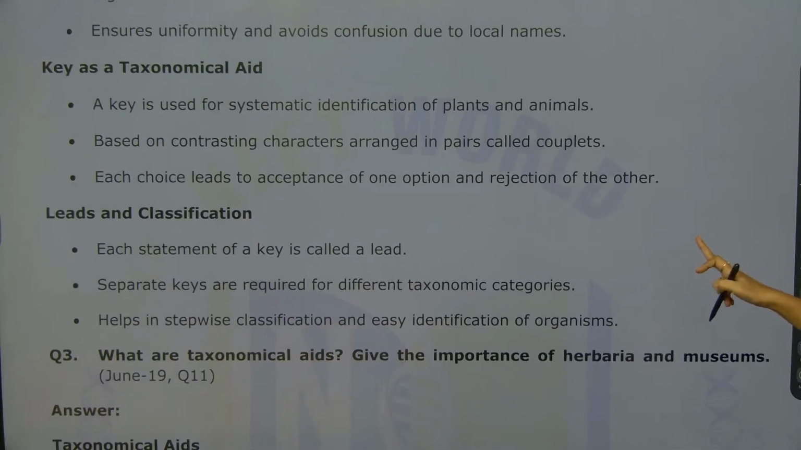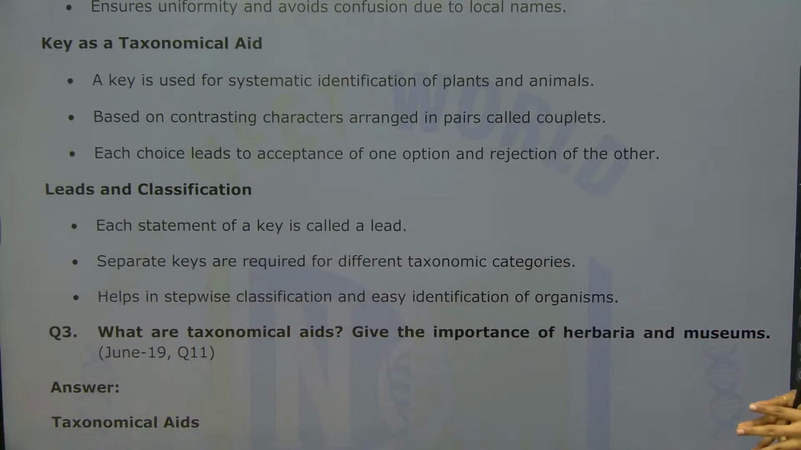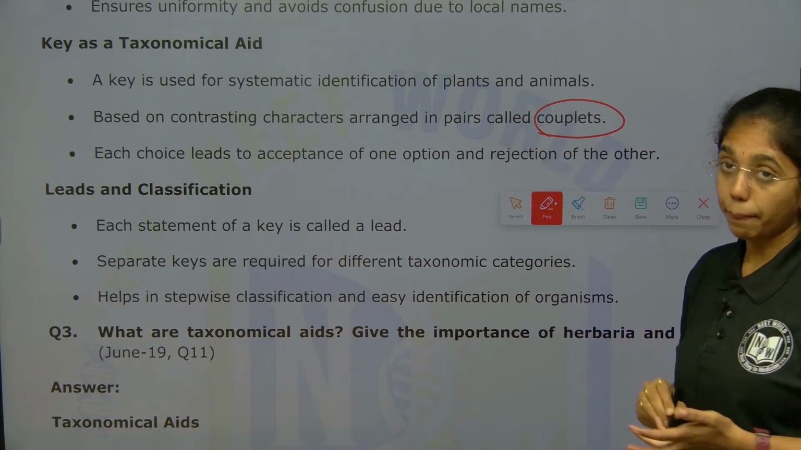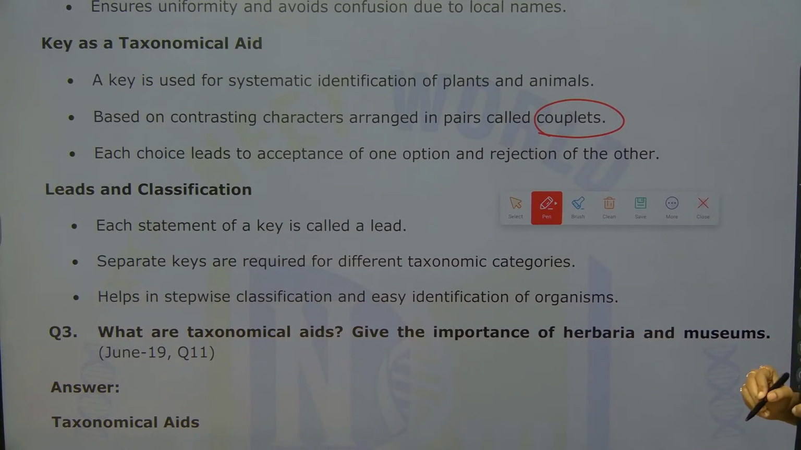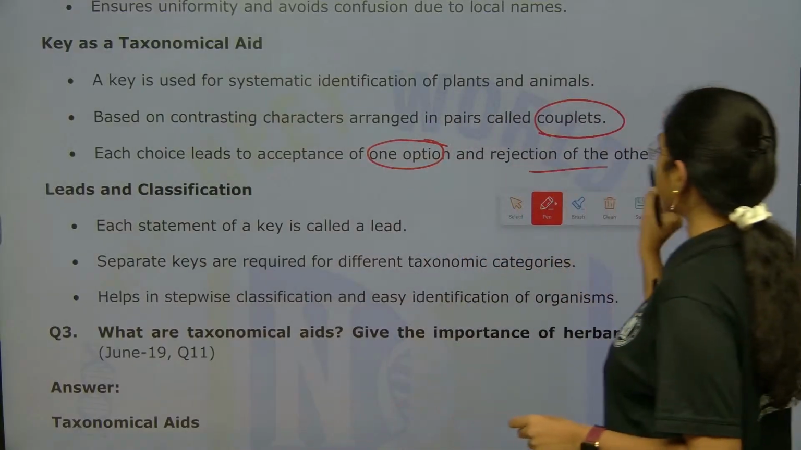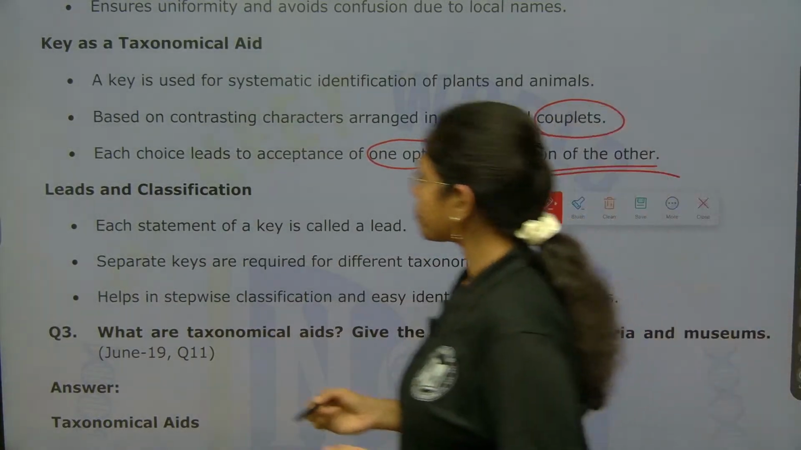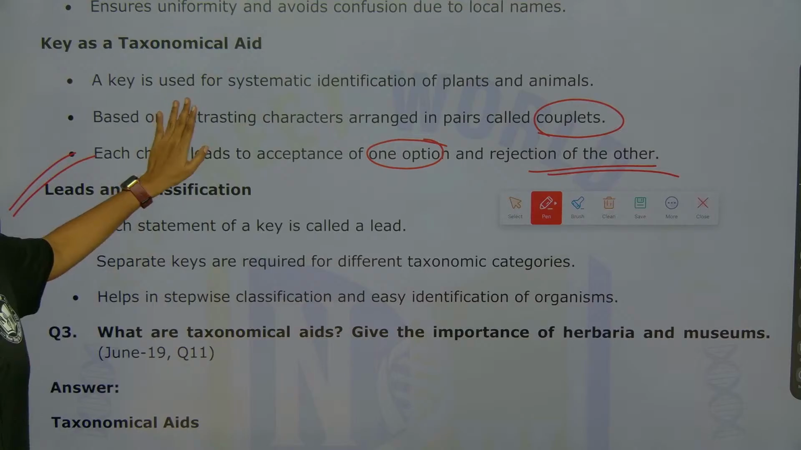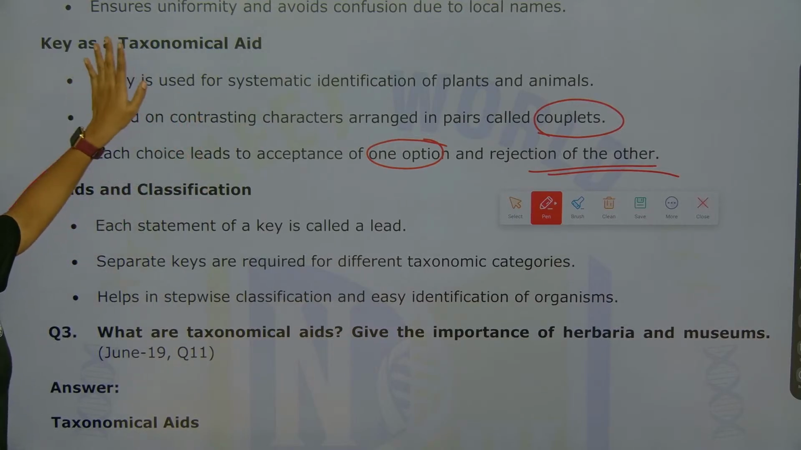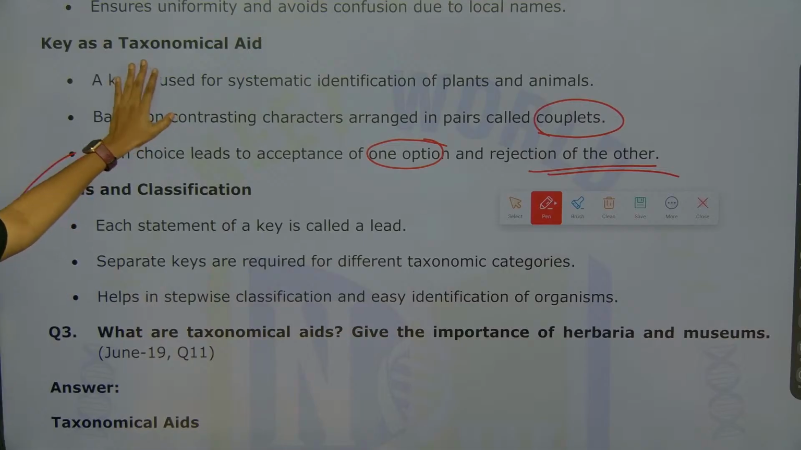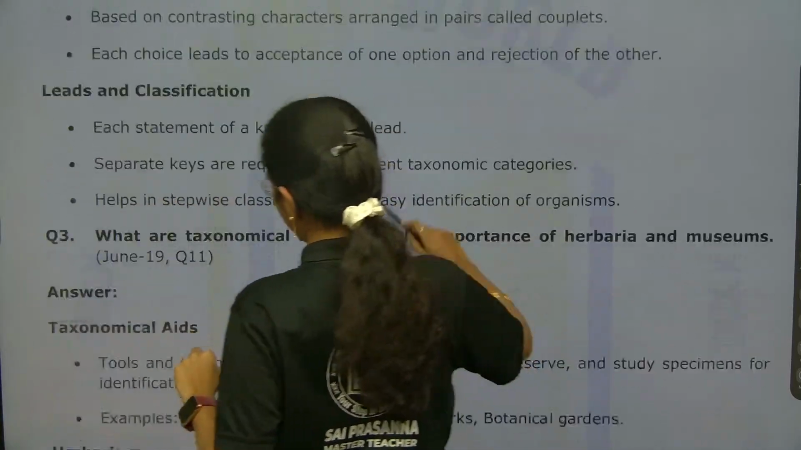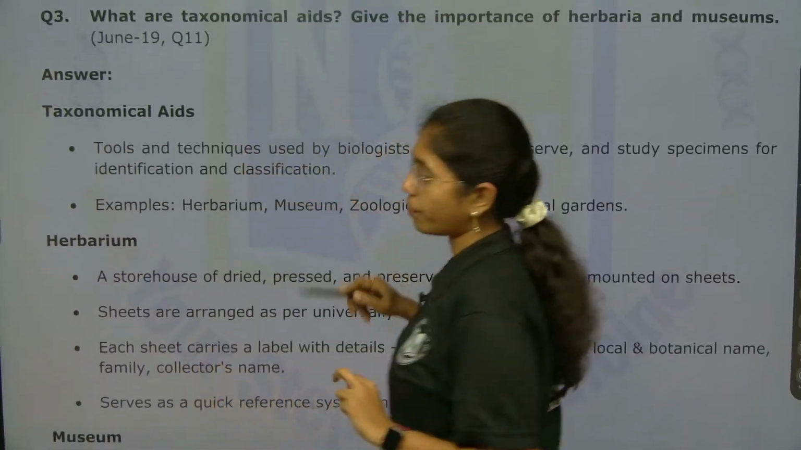Next, key as a taxonomic aid. A key is used for systematic identification of plants and animals based on contrasting characters arranged in pairs called couplets. Each choice leads to acceptance of one option and rejection of the other. So, this is how in this question you will define in a systematic pattern identification and nomenclature, just two components from taxonomy, explained better.